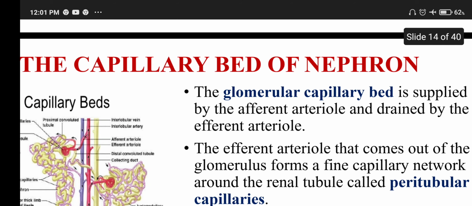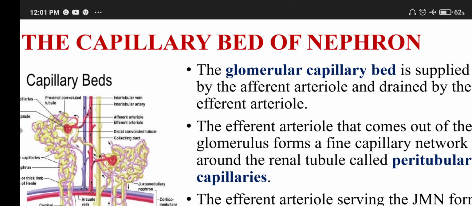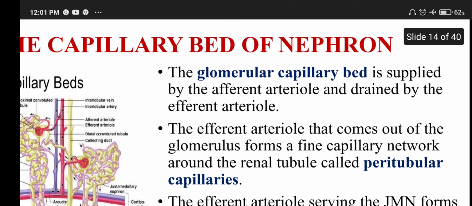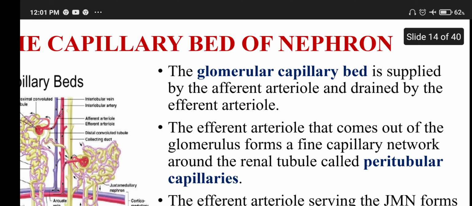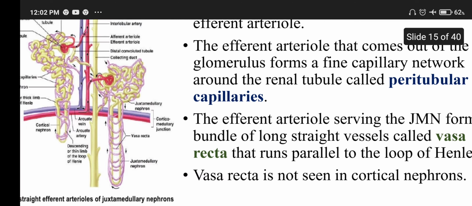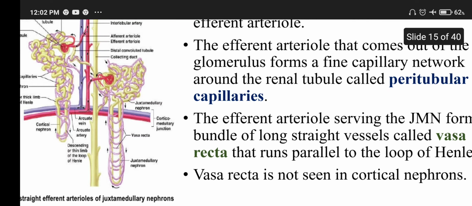The capillary bed of nephrons. The glomerular capillary bed is supplied by the afferent arteriole and drained by the efferent arteriole. The efferent arteriole that comes out of the glomerulus forms a fine capillary network around the renal tubule called peritubular capillaries. The efferent arteriole, afferent brings, efferent takes.